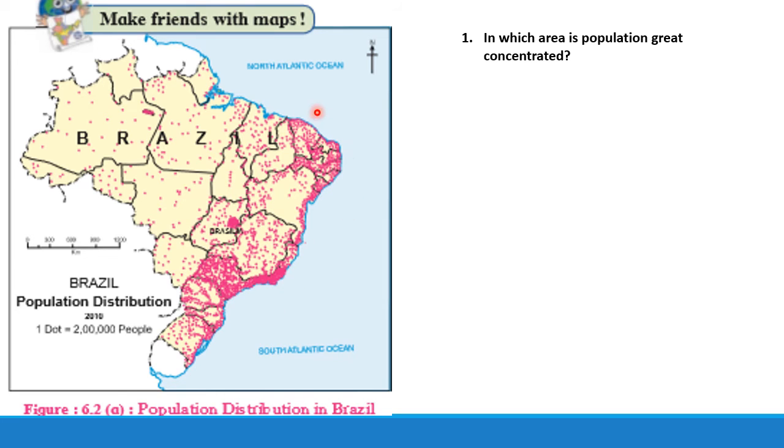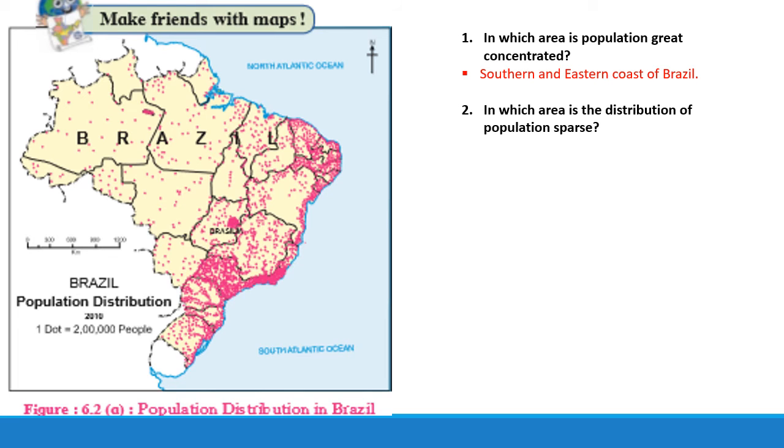Here you find a lot of dots, and in the southern part of Brazil. So the answer is the southern and eastern coast of Brazil. This is a coastal area, where we can see high population is found.